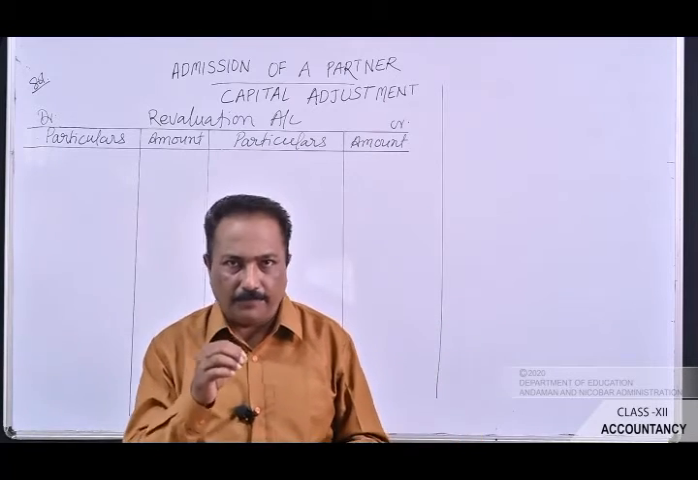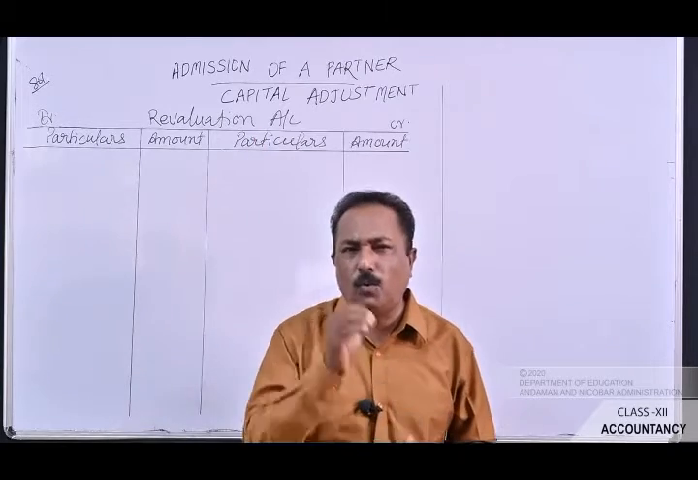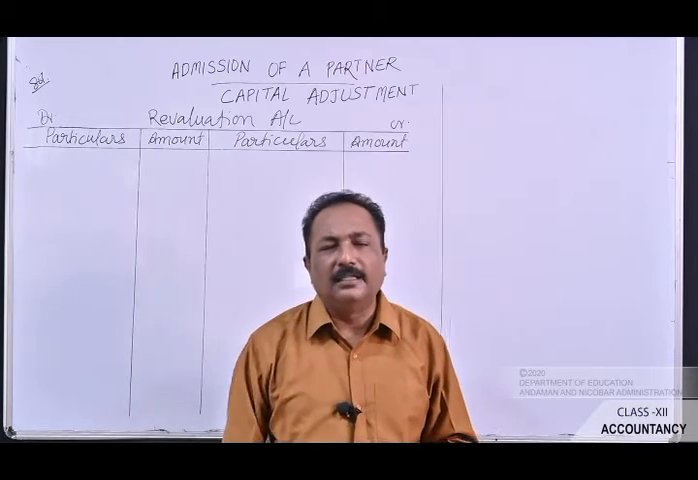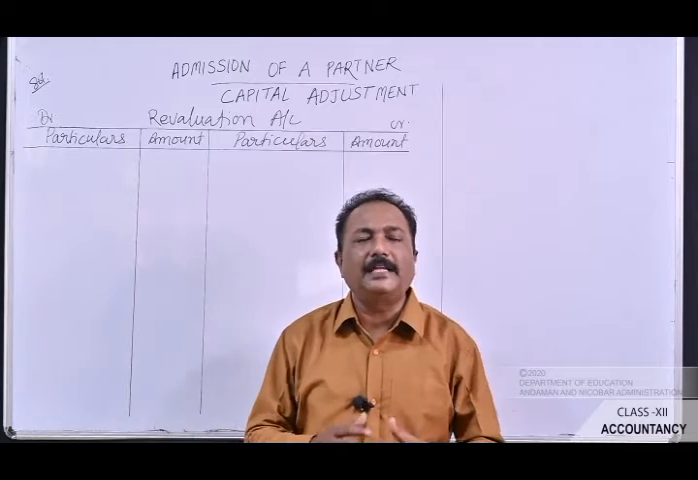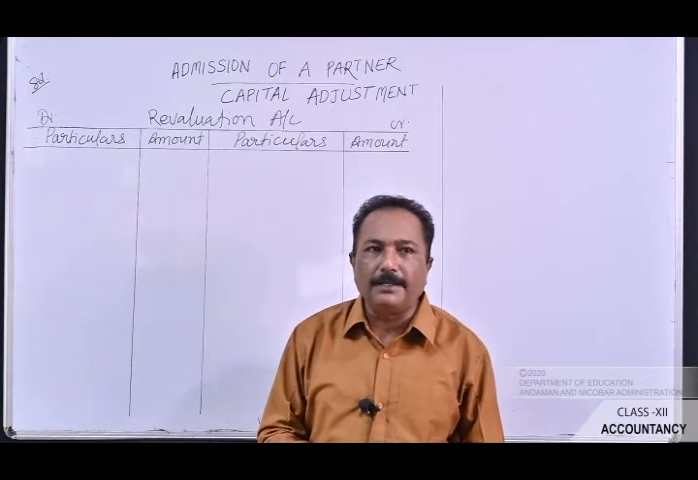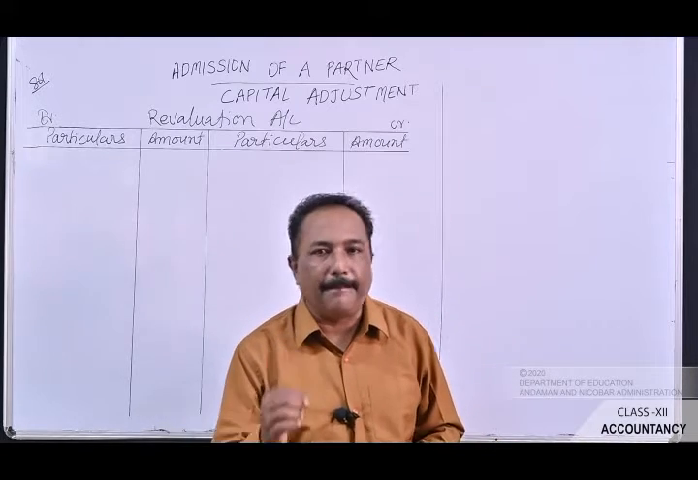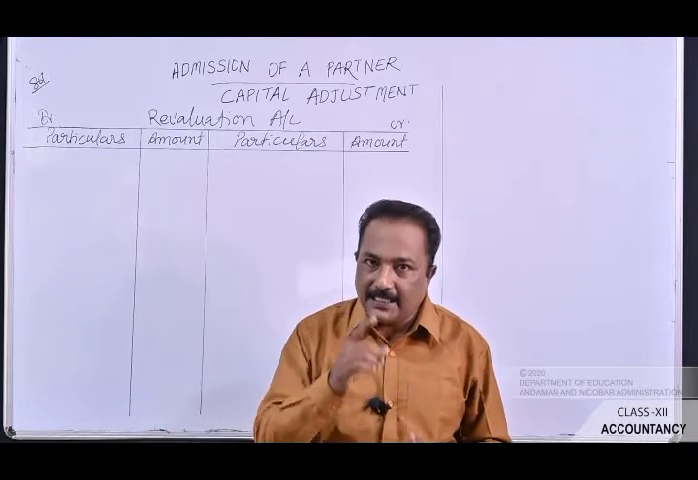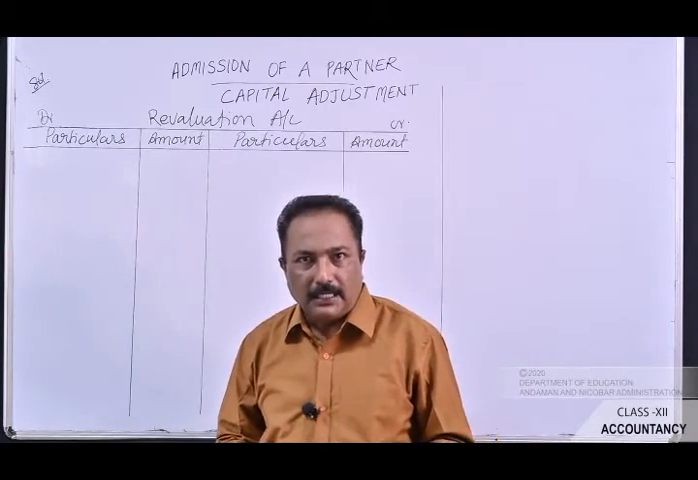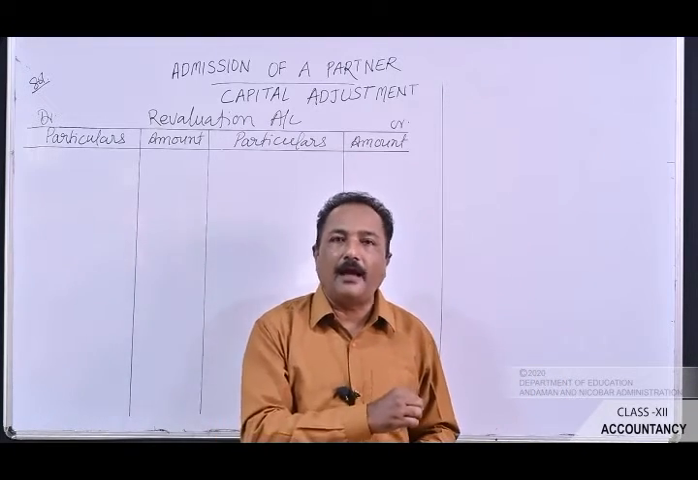Dear students, I have already told you that for preparing the revaluation account, you have to refer only to the additional information. Now let's see the additional information. The first point is that Deepak should bring in rupees 4,200 as goodwill and rupees 7,000 as his capital. Now see, this transaction will not find a place in the revaluation account because it is related to the new partner's capital and his share of goodwill.